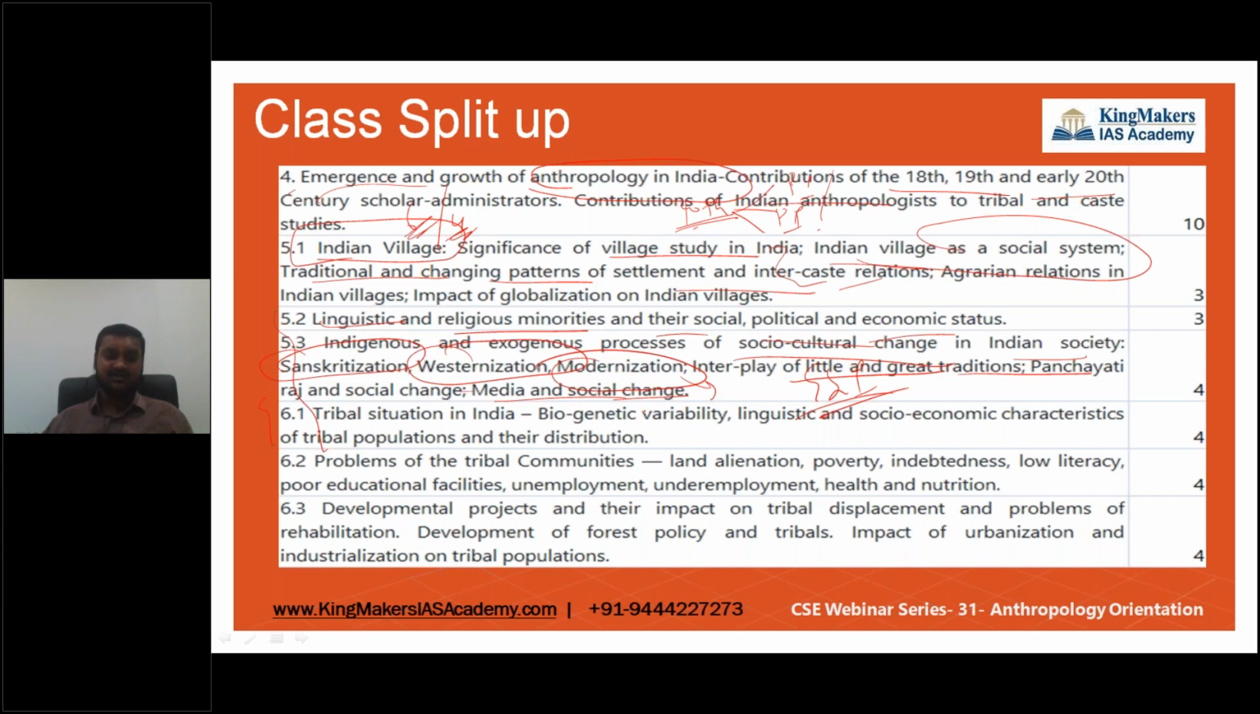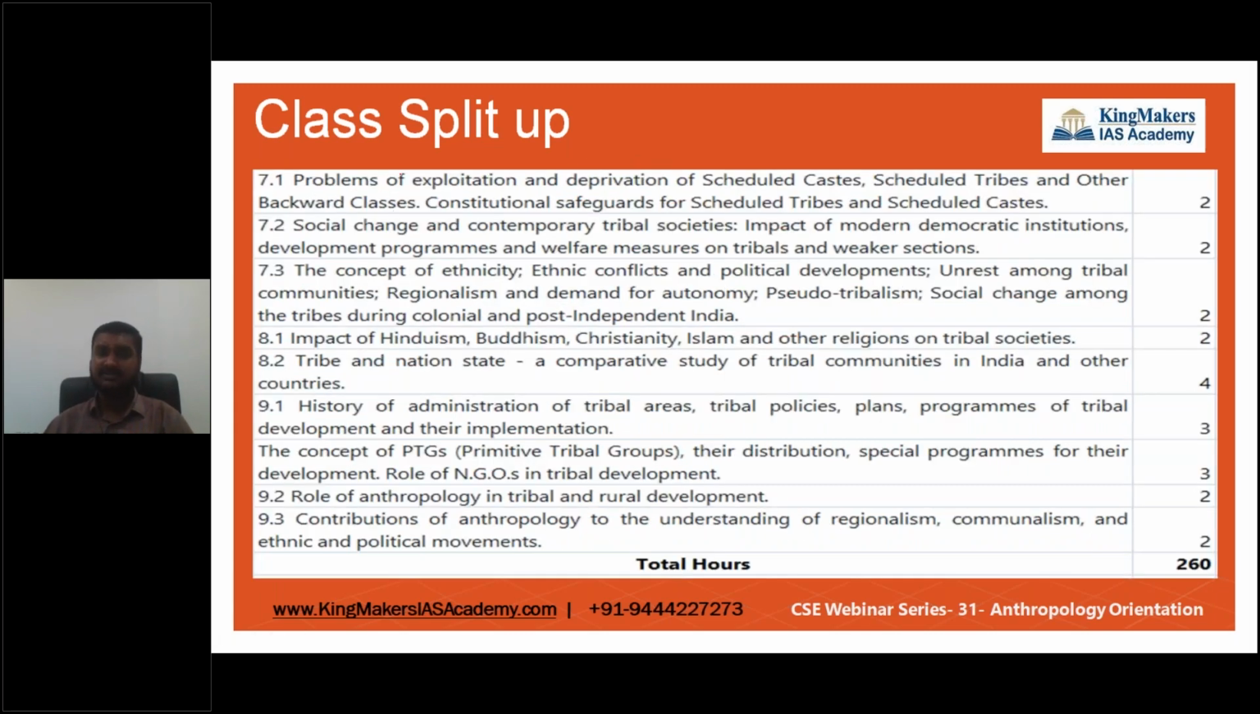So this unit is going to be a very interesting unit for the people who like to explore India. All those tribal people: how they are classified, what are the problems of tribal communities, what are the developmental projects and their impact on the tribal people, and all of them will be discussed in depth.